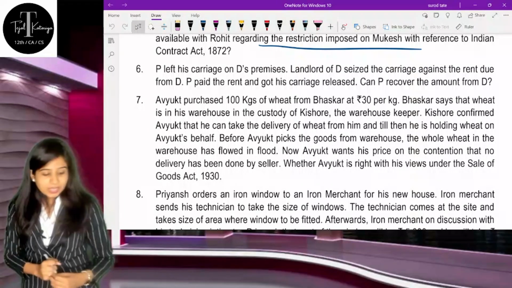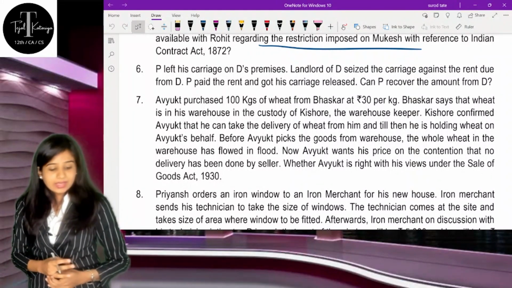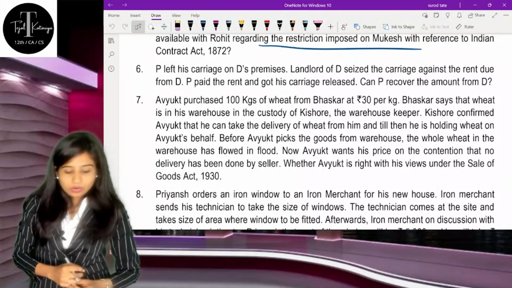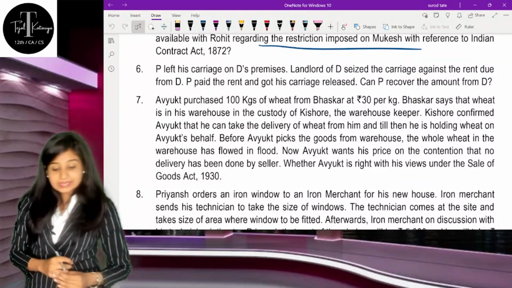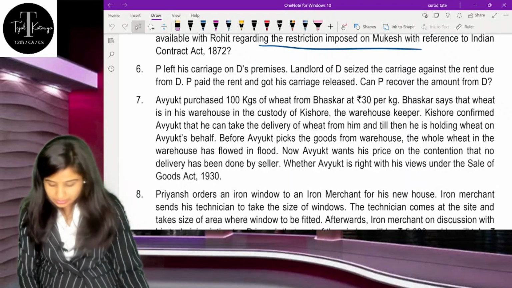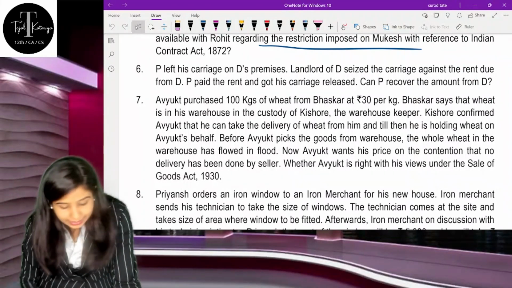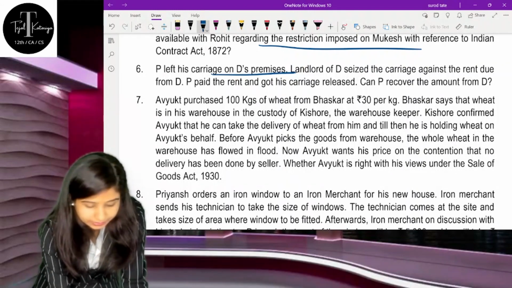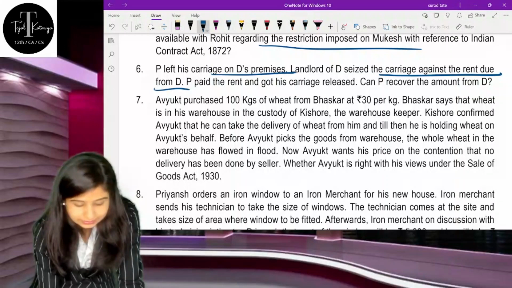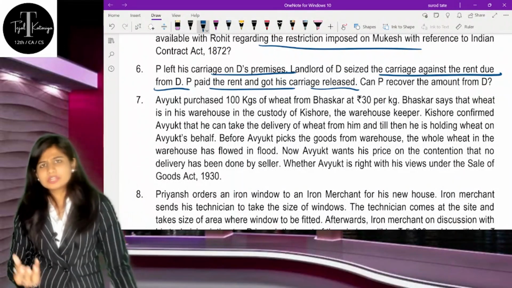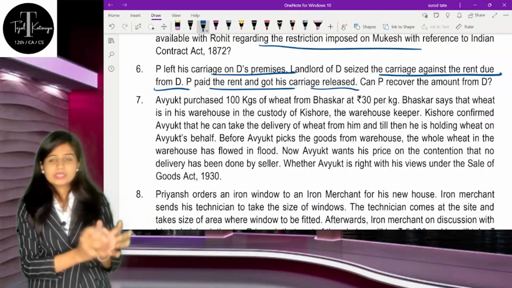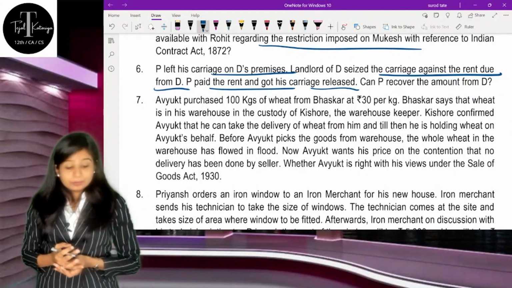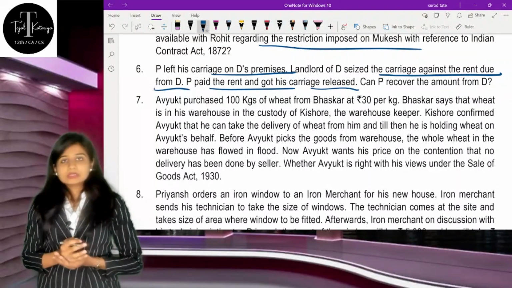The next is question number 6. P left his carriage on these premises, and the landlord D seized the carriage against the rent due from P. So there is one person P who has left his carriage, and now against the rent, D is settling the due against this asset.